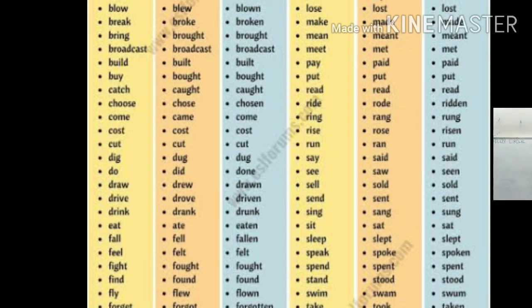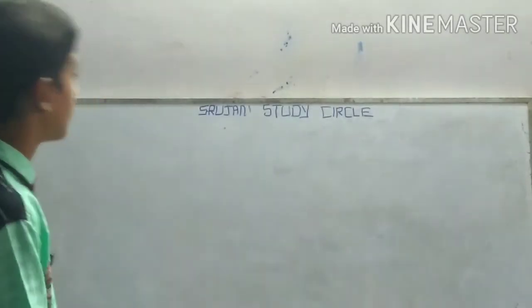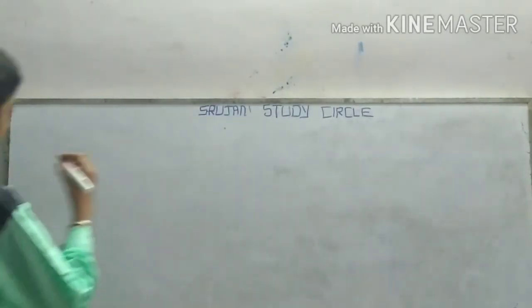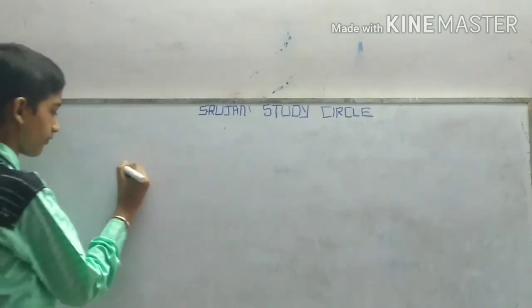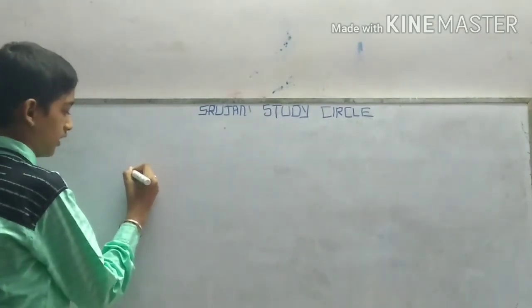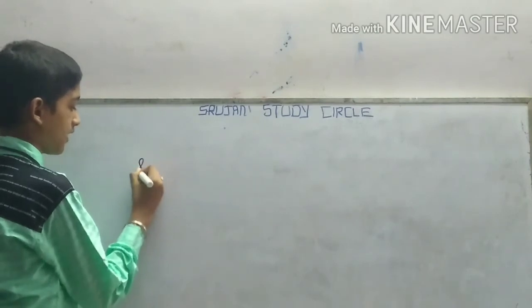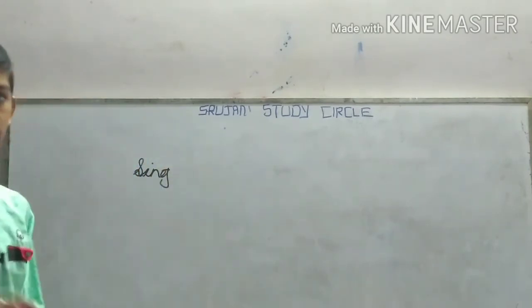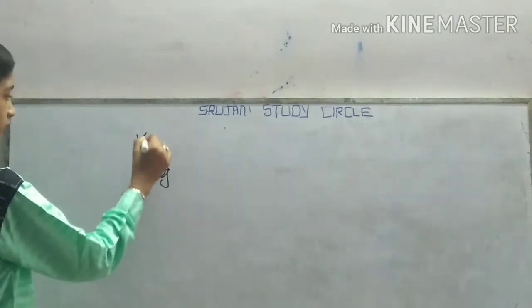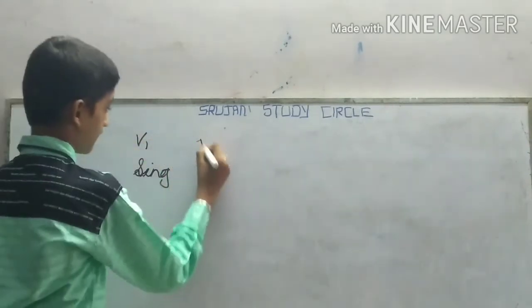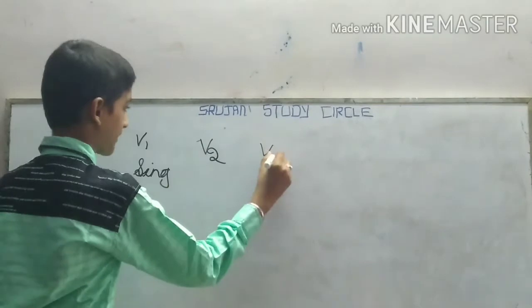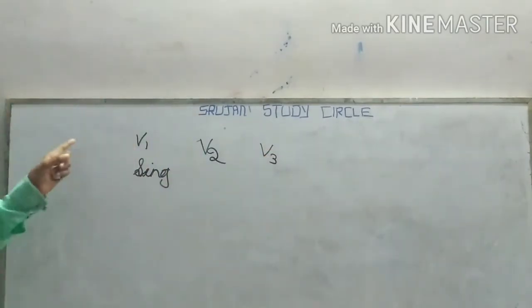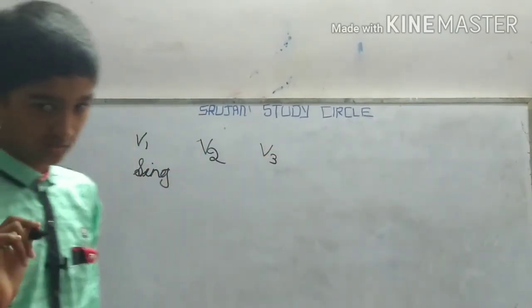So there are some irregular verbs that include sing. Now this is verb 1, and this is verb 2 and verb 3. Now in the base it will be sing.